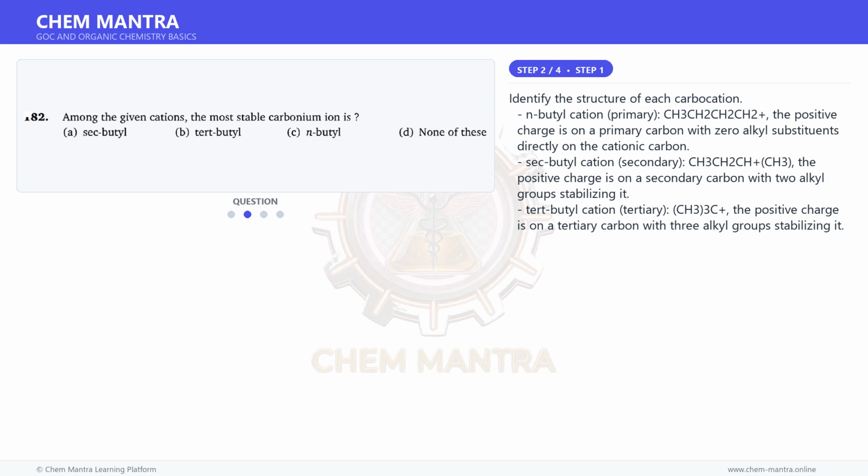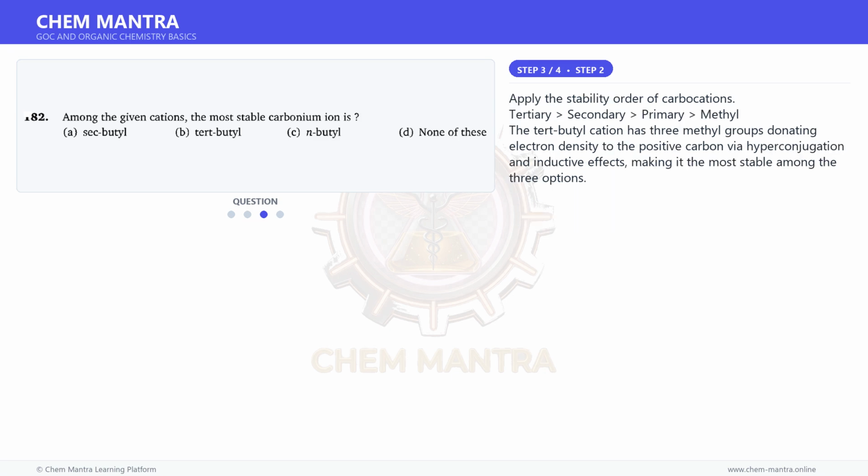Sec-butyl cation, secondary, CH3CH2CH+CH3. The positive charge is on a secondary carbon with 2 alkyl groups stabilizing it. Tert-butyl cation, tertiary, (CH3)3C+. The positive charge is on a tertiary carbon with 3 alkyl groups stabilizing it. Moving on to the next step.